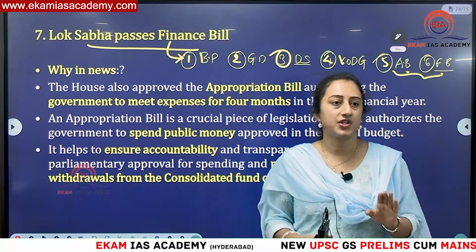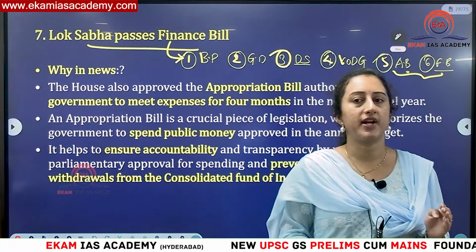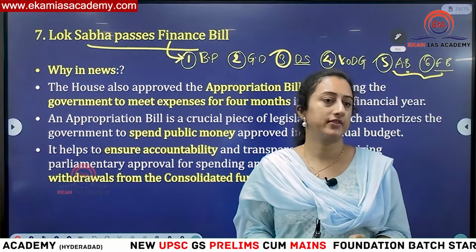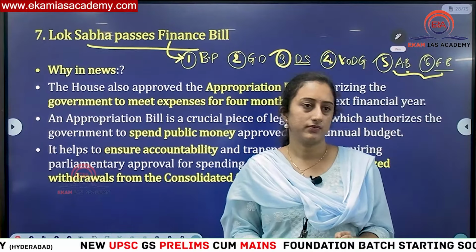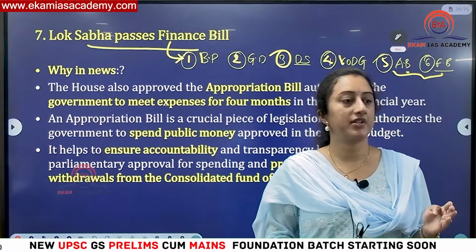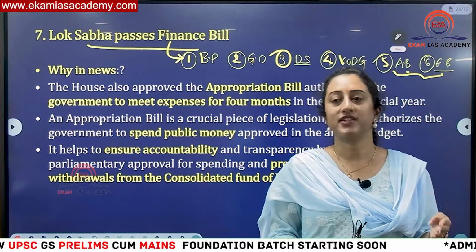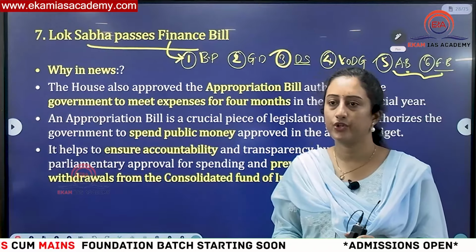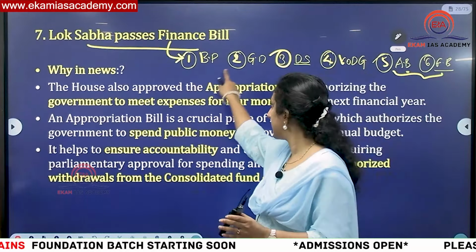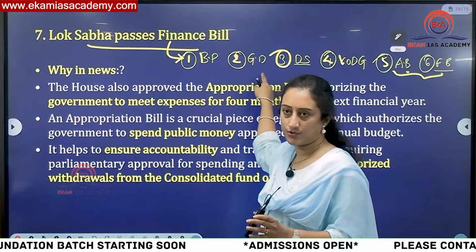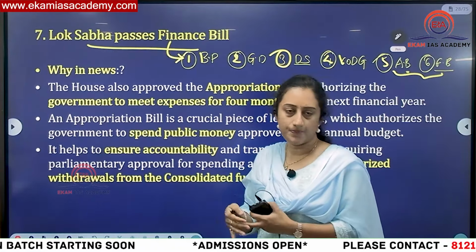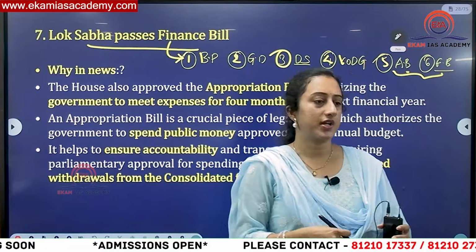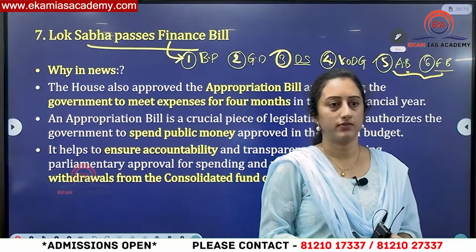Another provision is that in case a finance bill is not passed within 75 days, then the government has to resign. 75 days from the date of presentation of the budget. This is what you have to keep in mind. Excluding these gaps, the recess of the houses will be excluded, it will not be included, only working days you will consider. In what other situations can a government resign?